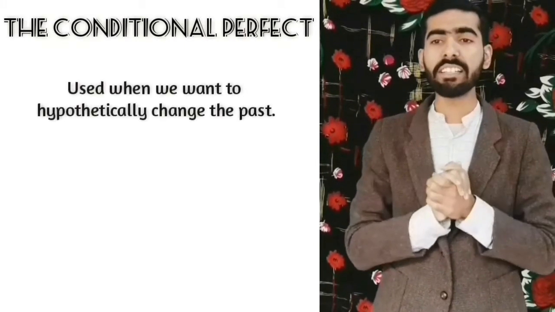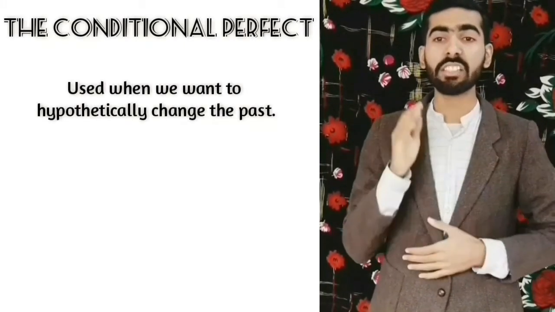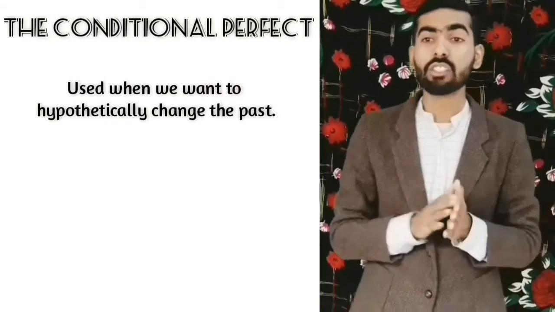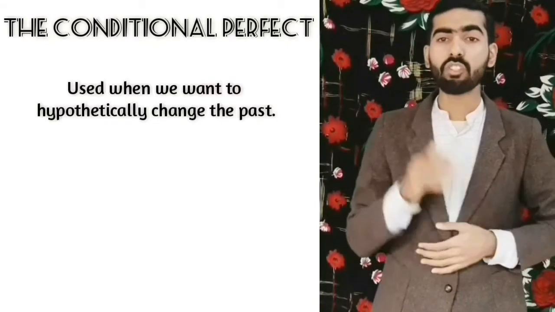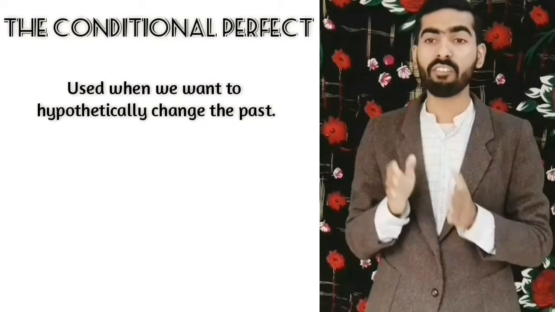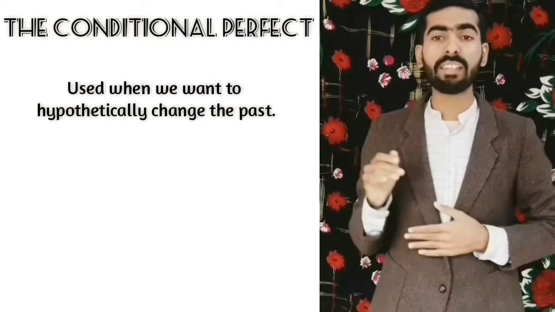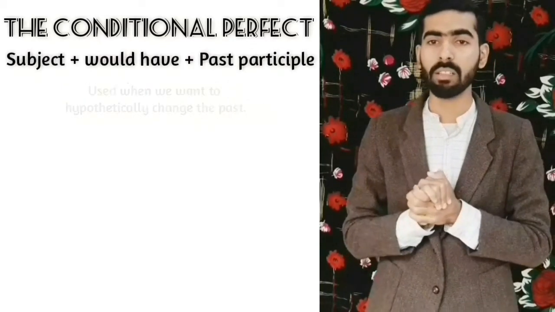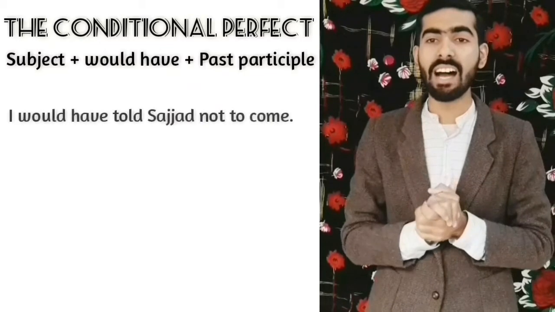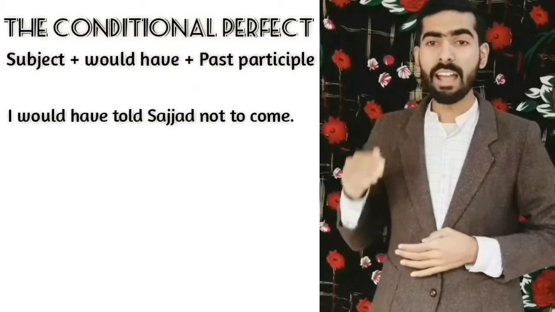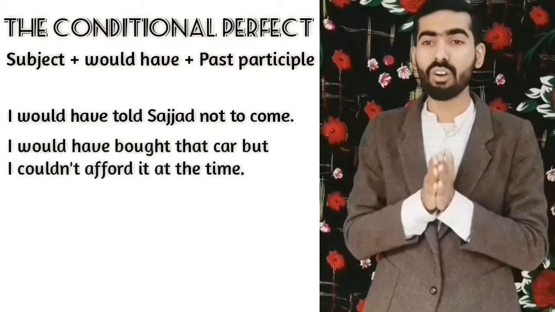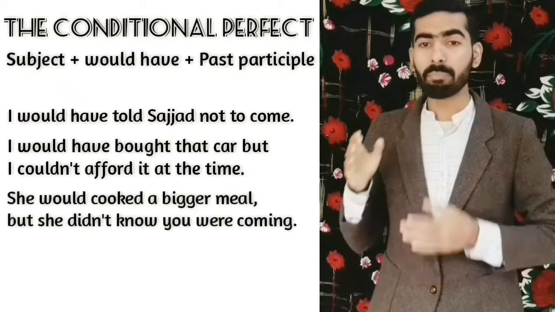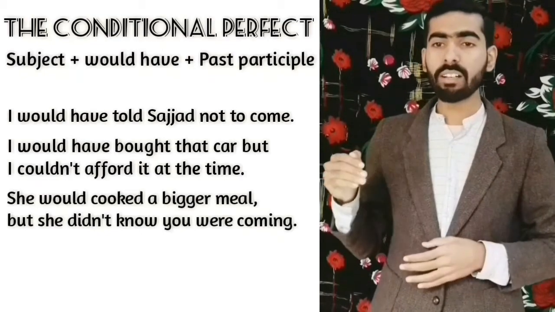Now take a quick look at the conditional perfect. When we want to change the past, we use the conditional perfect tense. Of course, we can't really change the past, so this is hypothetical. We talk about what we would have done. The structure is subject plus would have plus past participle. I would have told Sajjad not to come. I would have bought that car, but I could not afford it at that time. She would have cooked the bigger meal, but she did not know you were coming.